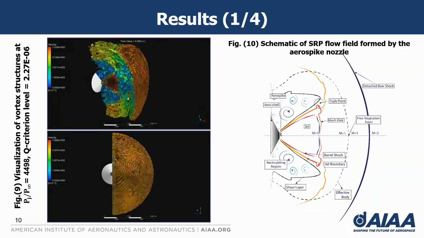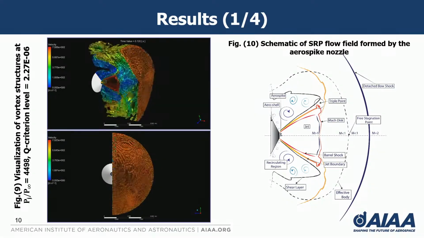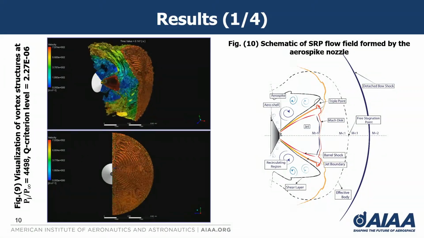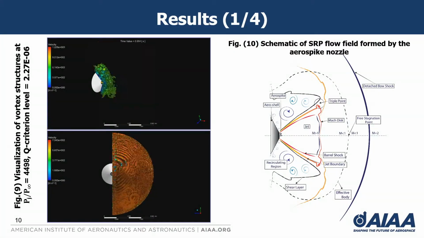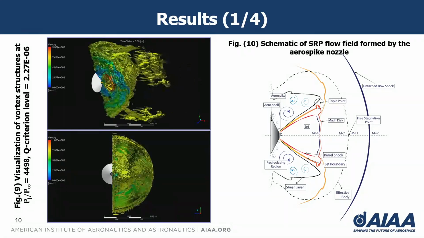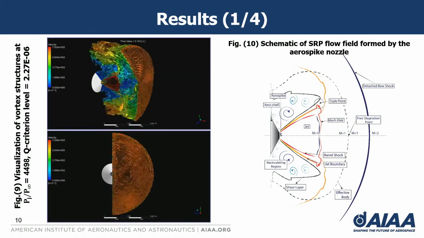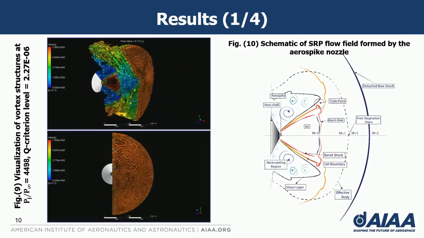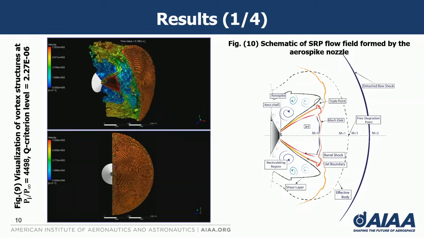Also, a schematic of the SRP flow field formed by the aerospike nozzle is represented here. We can see the jet exiting from the nozzle undergoes expansion until the jet pressure equals the ambient pressure, thus forming a constant jet boundary. Moreover, the jet is reflected from the jet boundary in the form of weak compression waves, collectively forming a barrel shock. Furthermore, the rapid expansion of the jet core reduces the axial pressure to a limiting value at which a normal shock wave occurs. This is referred to as a Mach disk or terminating shock. At the intersection point of the barrel shock and Mach disk, a reflected shock emanates, due to which this region is often called the triple point.